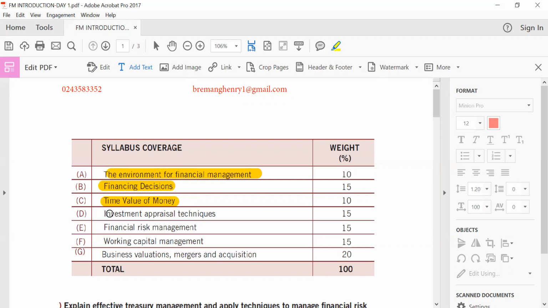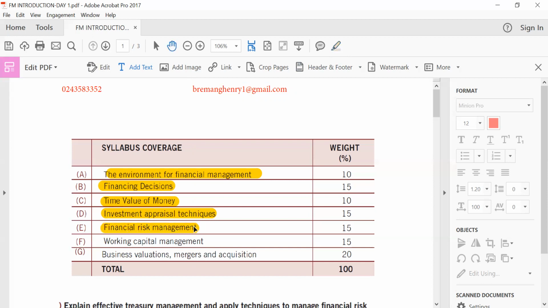Then part D, we'll be looking at investment appraisal techniques. Over here, we'll be looking at issues of internal rate of return, NPV, payback period, and discounted payback period. Then finally, we'll settle on capital rationing, talking about issues of profitability. Then from there, we'll be looking at financial risk management.